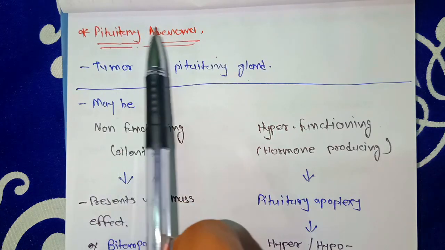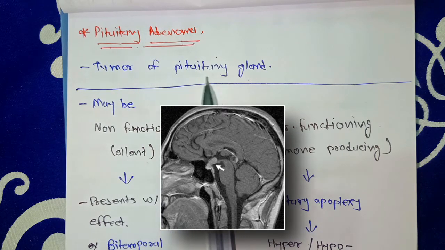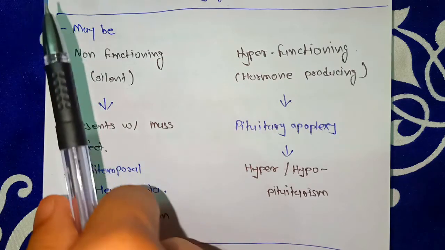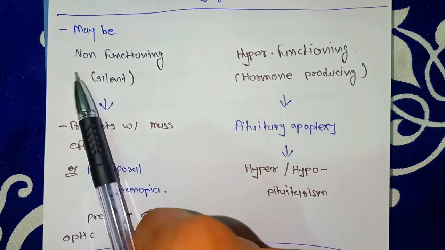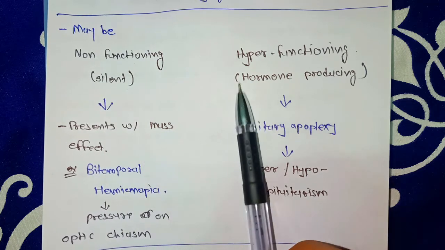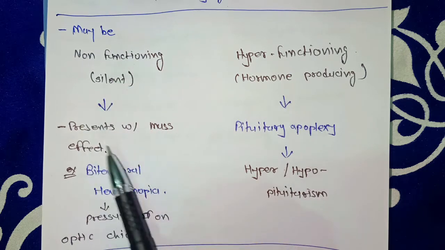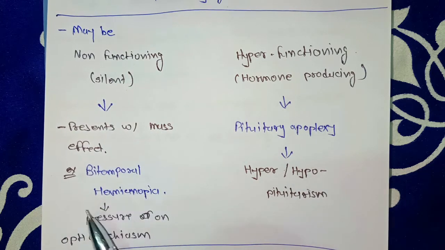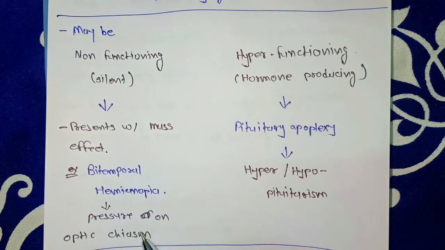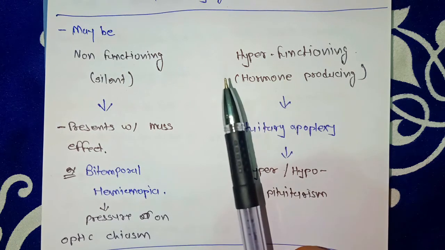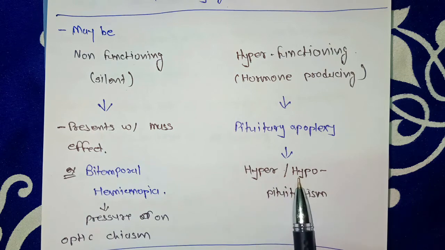So the last adult tumor that we are going to talk about is pituitary adenoma, which is a tumor of the pituitary gland, as the name implies. So this tumor may be non-functioning or hyperfunctioning. In non-functioning, this tumor can be silent, and in hyperfunctioning, this tumor will be hormone producing. Non-functioning presents with mass effect like bitemporal hemianopia. In bitemporal hemianopia, there is pressure on the optic chiasm. In hyperfunctioning or hormone producing, there will be pituitary apoplexy, which is hyper or hypopituitarism.